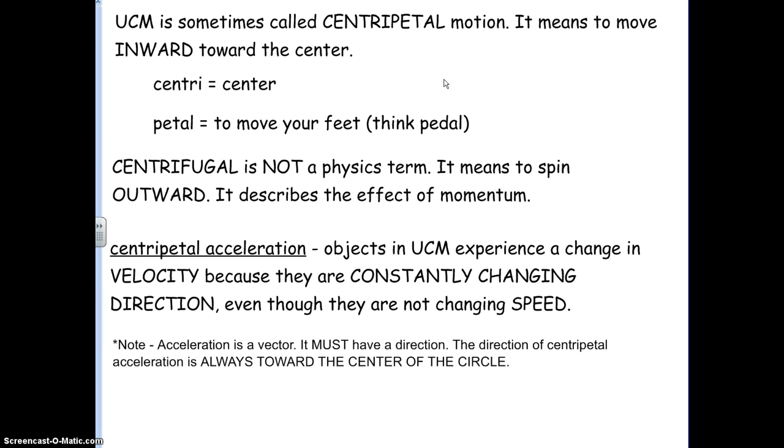And so that centripetal acceleration is the result of a constant change in direction. Notice, acceleration is a vector. It must have a direction. So the direction of the centripetal acceleration is always towards the center of the circle. Okay?